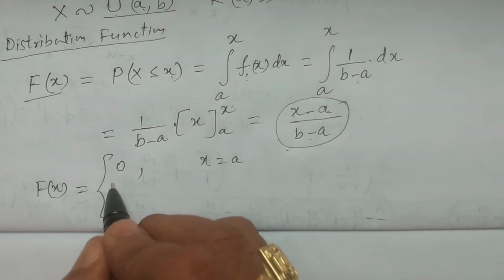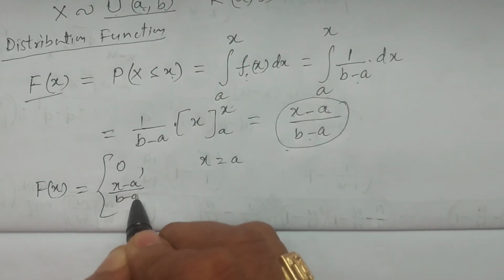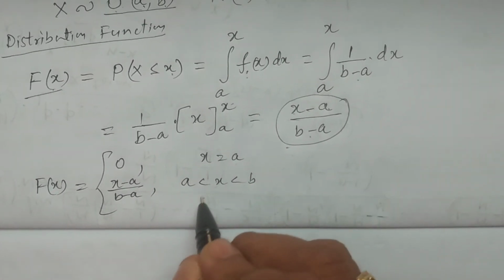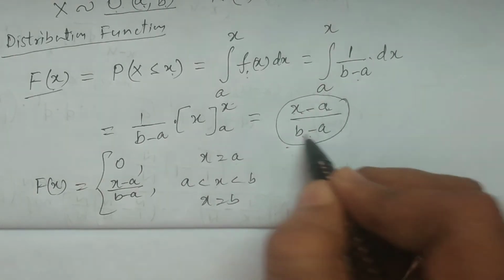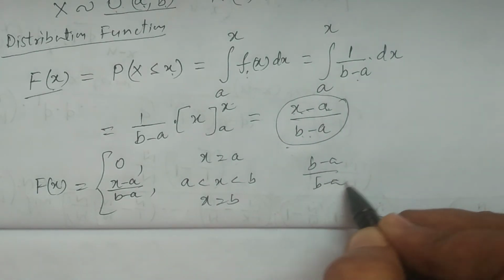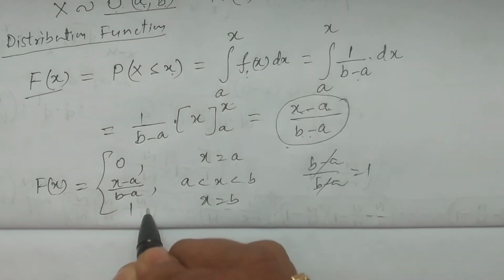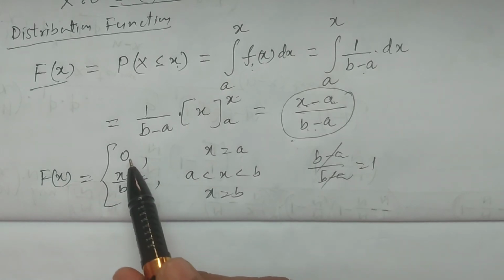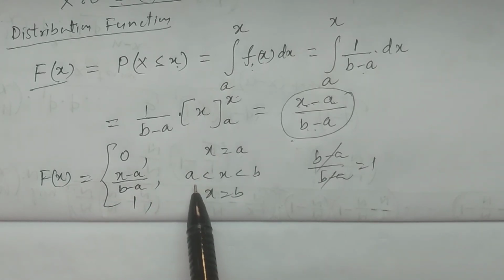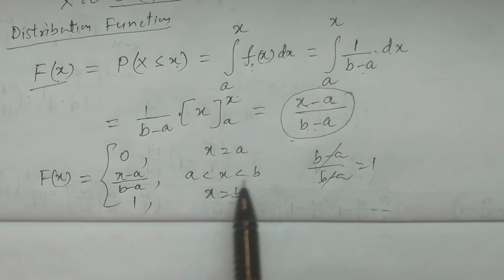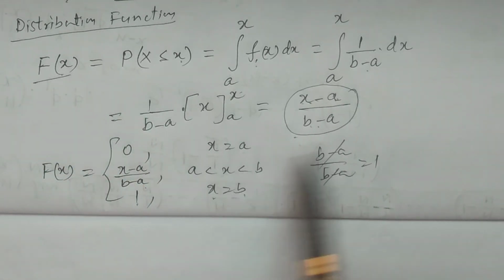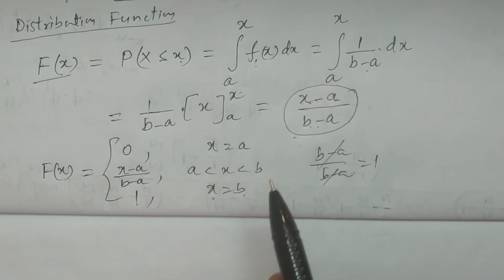Similarly, x minus a by b minus a is for a less than x less than b. If x is equal to b, then b minus a by b minus a cancels, and it is 1. So the distribution function takes the value 0 if x is equal to a; if x lies between a and b, it is x minus a by b minus a; and if x is equal to b, it is 1. This is how you have to explain the distribution function if it is asked in the examination.